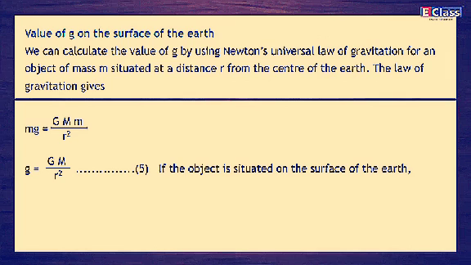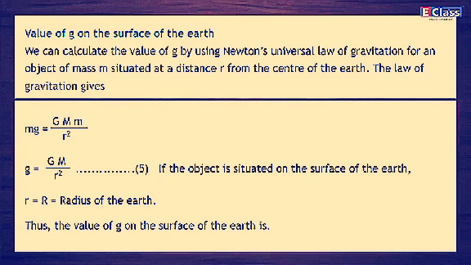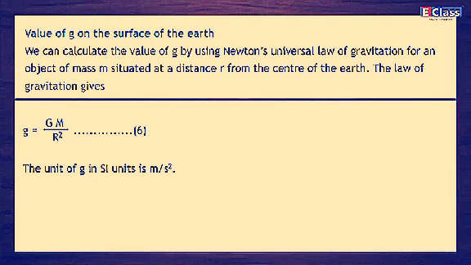If the object is situated on the surface of the earth, r is equal to the radius of the earth. Thus, the value of g on the surface of the earth is g = GM upon r², statement 6. The unit of g in SI units is m/s².